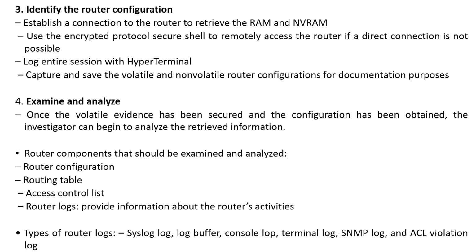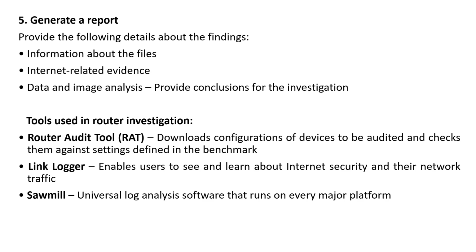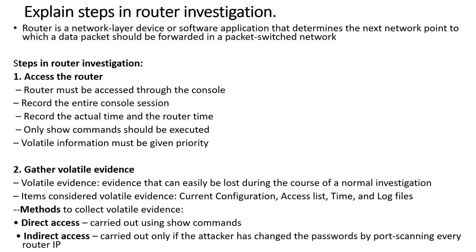Once the analysis is done and the examiner reaches a solution, a report is generated. The report should contain information about the files, the internet related evidence, data and image analysis, and whatever procedure the investigators have followed. So these are the steps for router investigation.